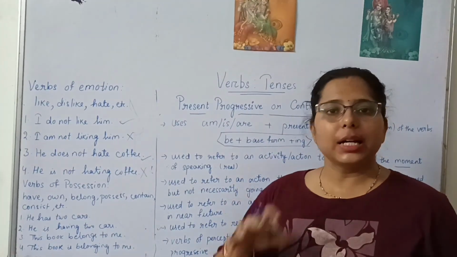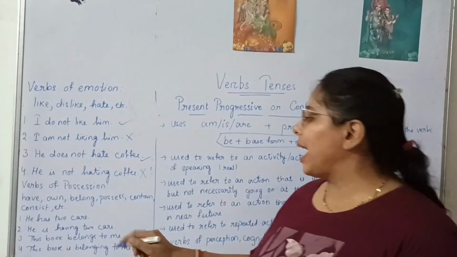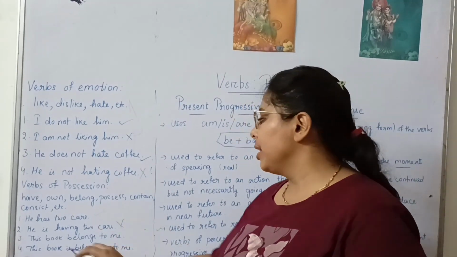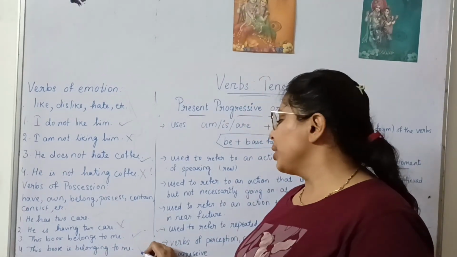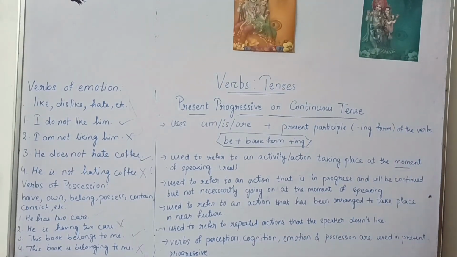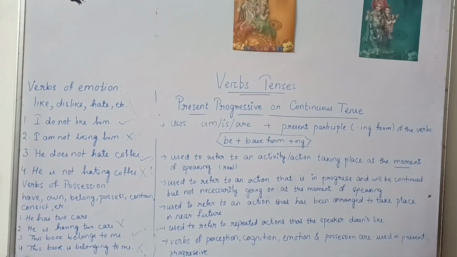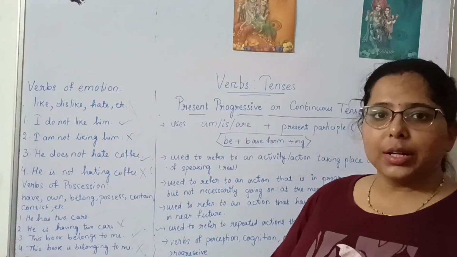Okay. Similarly, verbs of possession tell about possession, like to have, own, belong, or you can say possess, contain, consist. So examples will be like, he has 2 cards. We can't say that he is having 2 cards. Okay, this is incorrect. This book belongs to me. This is correct. But this book is belonging to me is incorrect. So these are the different rules that you need to remember when you are using the present progressive or continuous tense. I hope you all are clear with the rules.